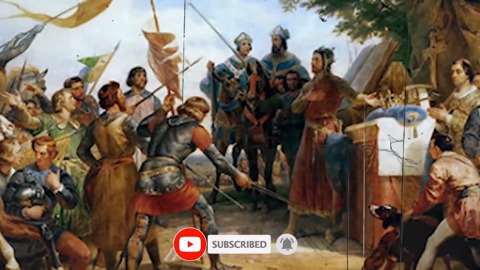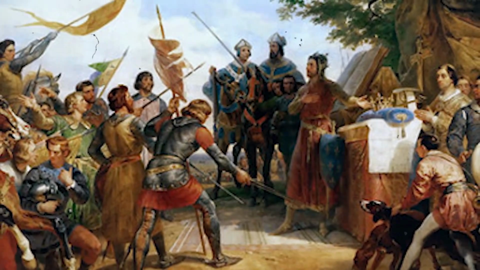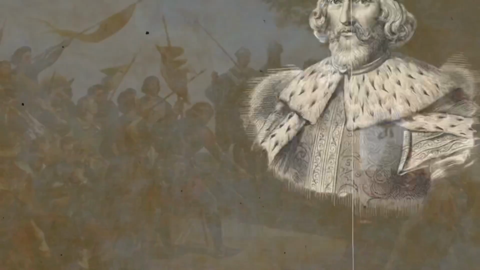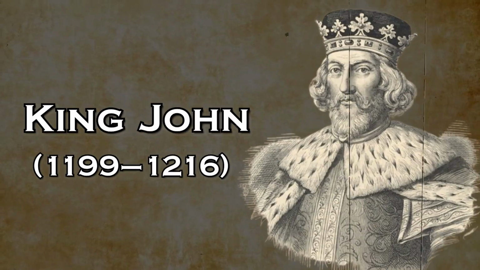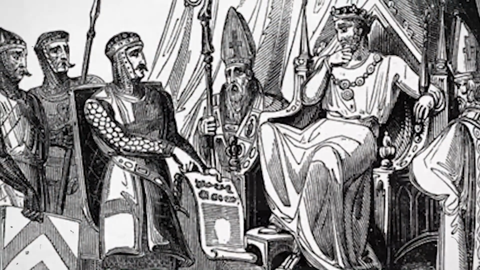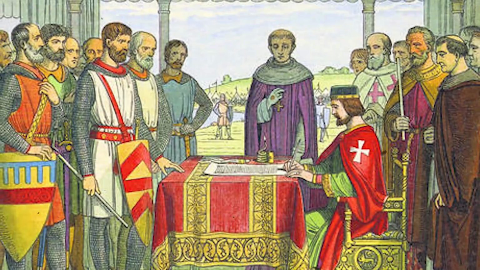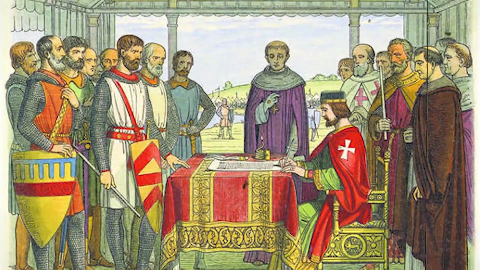The conflict between King John and the barons that led to the establishment of Magna Carta was primarily a dispute over power and the rights of the barons. King John, who ruled England from 1199 to 1216, was known for his harsh and arbitrary rule. He was seen as a tyrant by many of the barons, who resented his attempts to increase his power and the taxes he imposed on them to pay for his military campaigns.